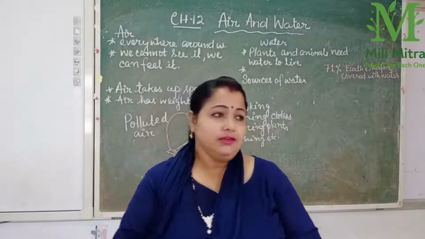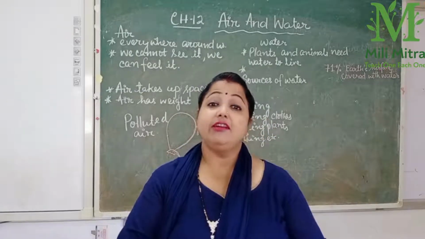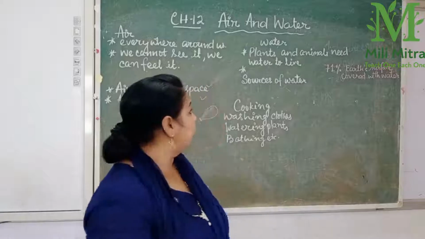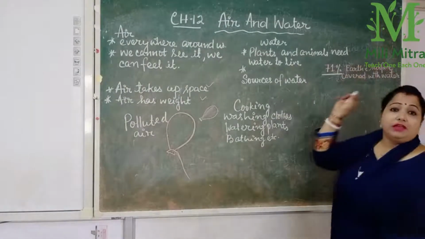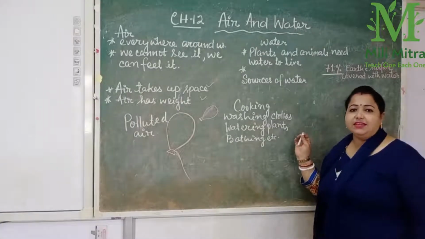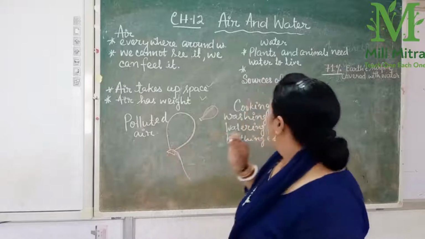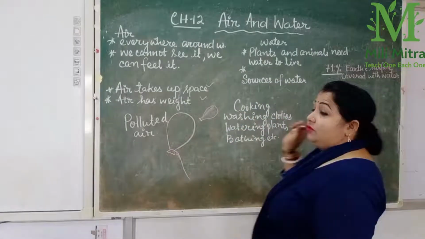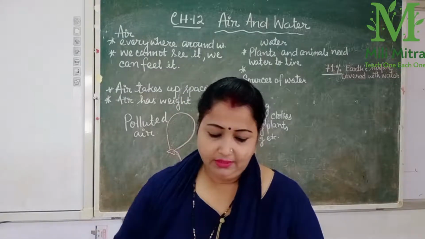Children, you know that the earth is covered with water by about 71%. The surface of the earth is about 71% covered with water, right? And what are the main sources of water? What are the sources of water, children?